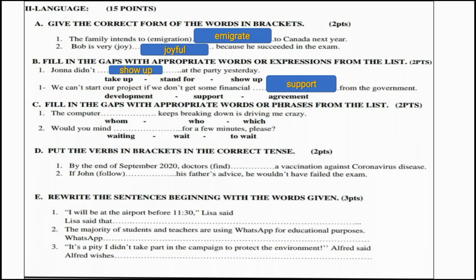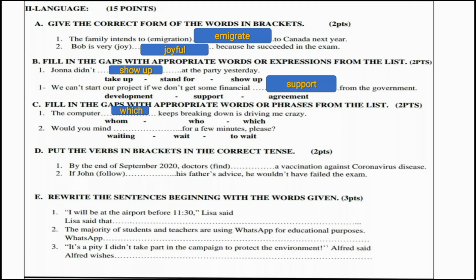Okay, we move on to activity C. Fill in the gaps with appropriate words or phrases from the list. Number 1, we have relative pronouns whom, who, and which. Okay, the computer is a thing or object, and we use the relative pronoun which in order to refer to objects, to refer to things, and to refer to animals. So we say the computer which keeps breaking down is driving me crazy.